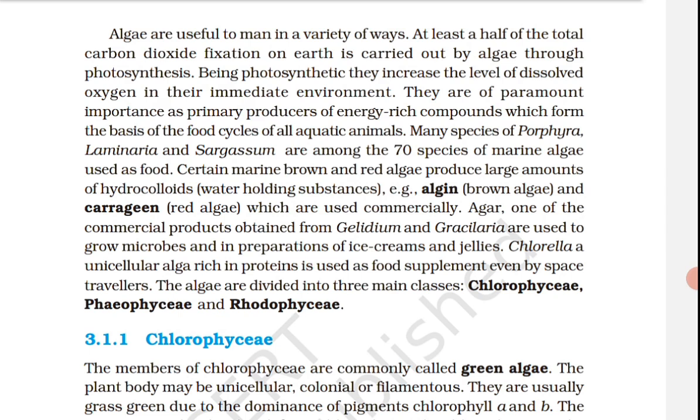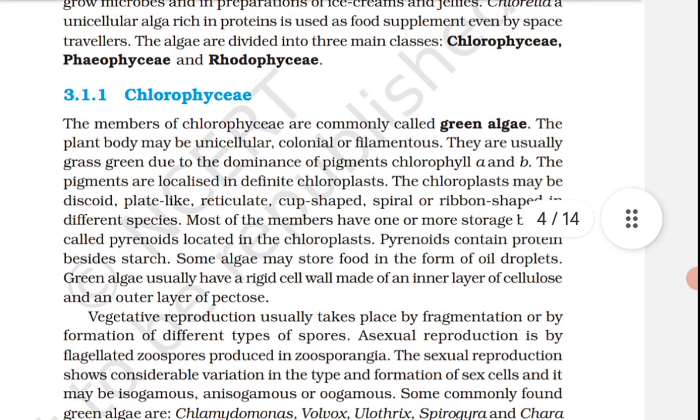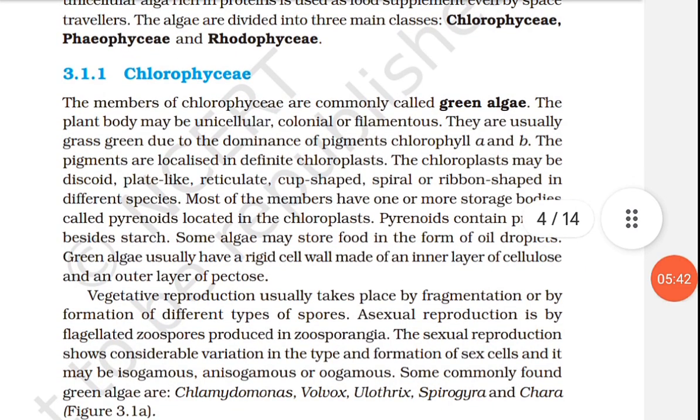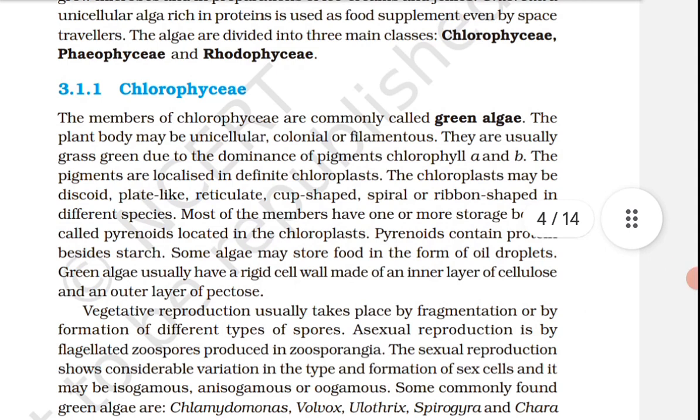They vary in color from olive green to various shades of brown depending upon the amount of the xanthophyll pigment, fucoxanthin, present in them. Food is stored as complex carbohydrates, which may be in the form of laminarin or mannitol. The vegetative cell has a cellulosic wall usually covered on the outside by a gelatinous coating of algin.